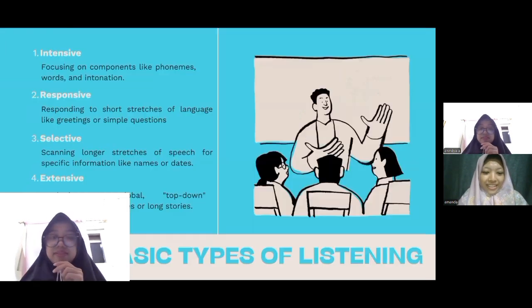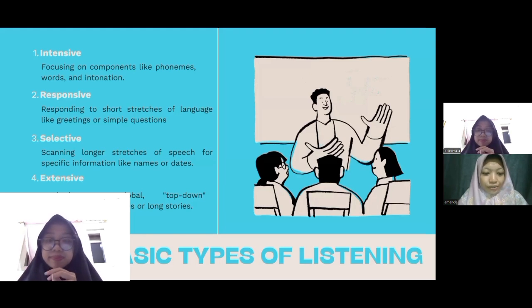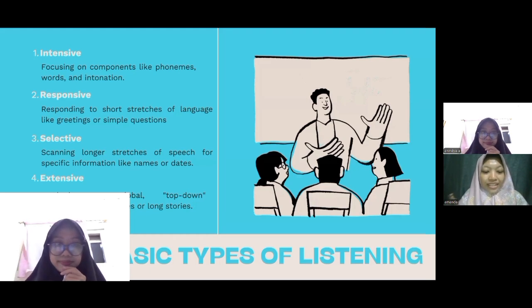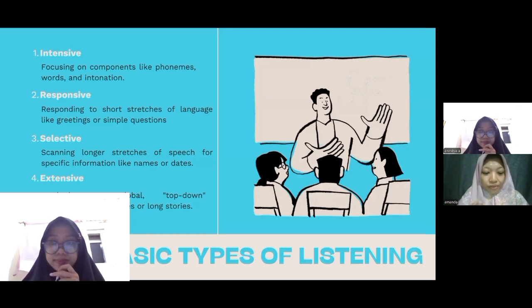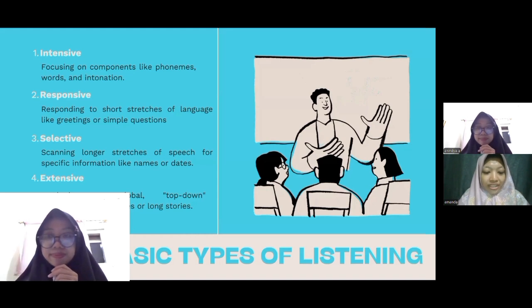Okay, to make it easier, Brown and Abeywickrama categorize listening into four types. First, intensive, which is all about the teeny details like phonemes or grammar. Second, responsive, which is a quick back and forth like greetings. The third, selective, this is when you listen for specific info, like catching a flight number at the airport. And last, extensive, where you listen to long stories or lectures to get the big picture. Now, how do these translate into skills? Amanda will explain.